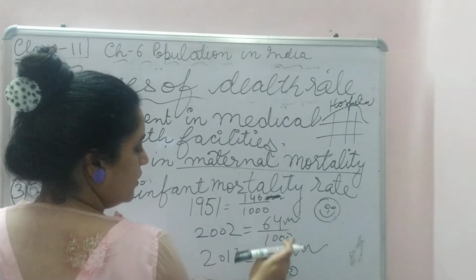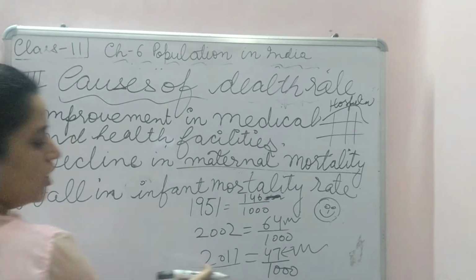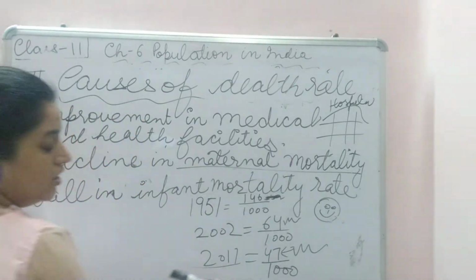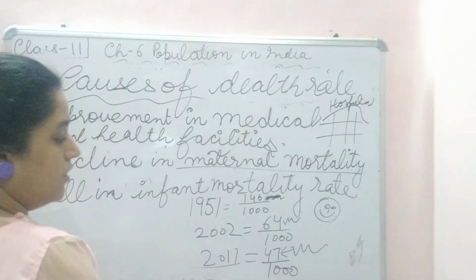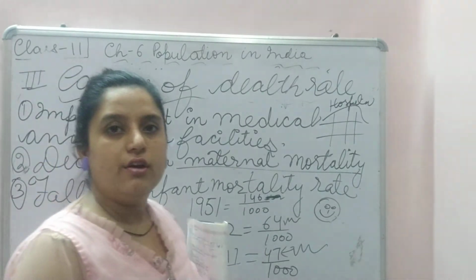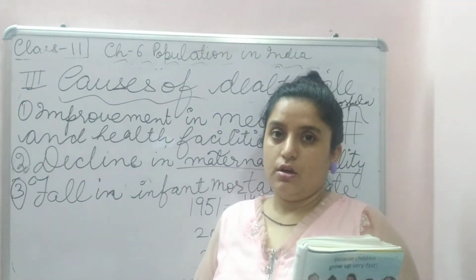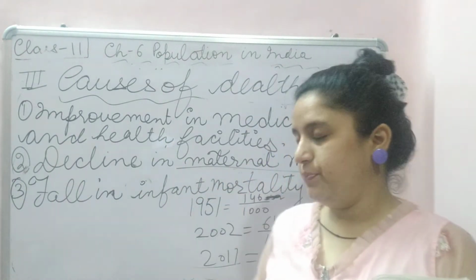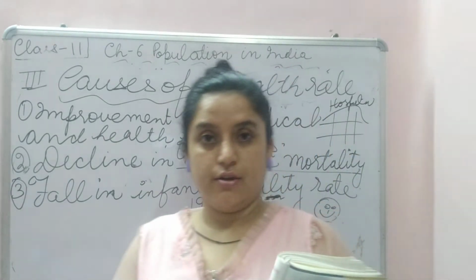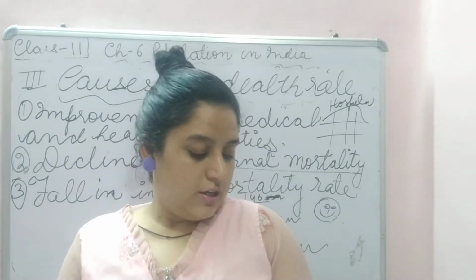146, then 64, and then 47. So the infant mortality rate we are studying is for 2011, because the Census survey happened in 2011. The last survey so far happened in 2011. 47 kids die per 1000 infants, 47 infants died by 2011. Okay.